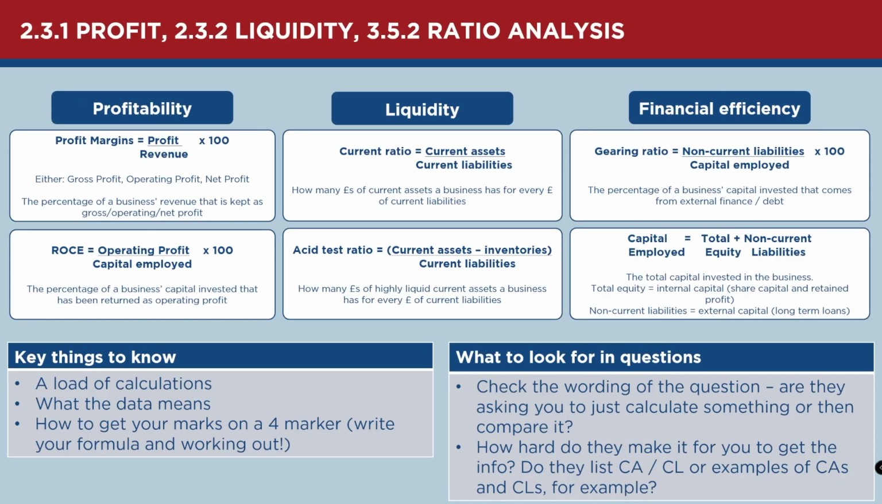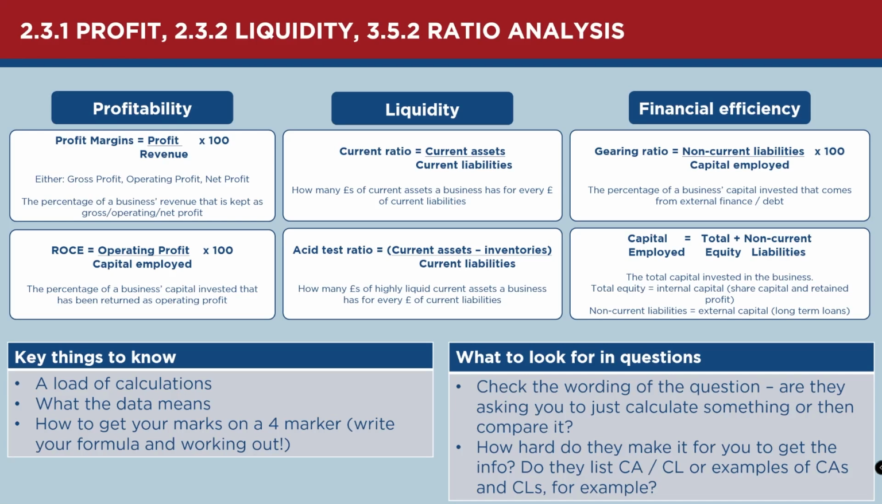Now there's a series of calculations here. I've grouped a bunch of them together: profitability, liquidity, financial efficiency, and then in the bottom right corner the capital employed calculation that you're going to use in two different calculations. I'll come to that before I do ROCE and before I do gearing, but I'll go through the more straightforward ones first. The first is the profit margins.